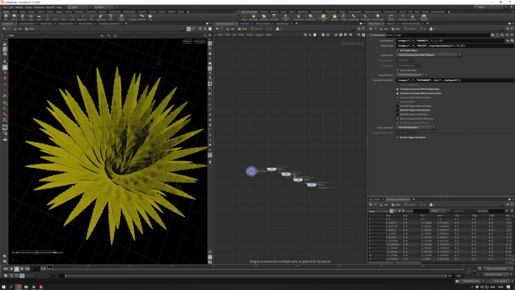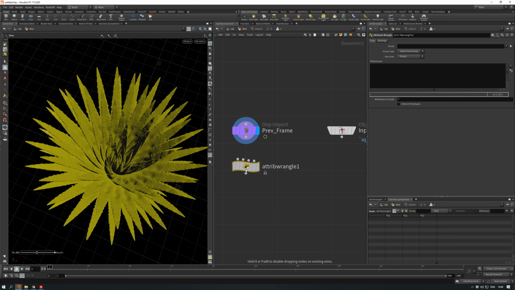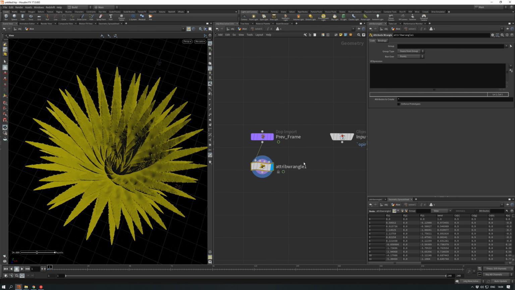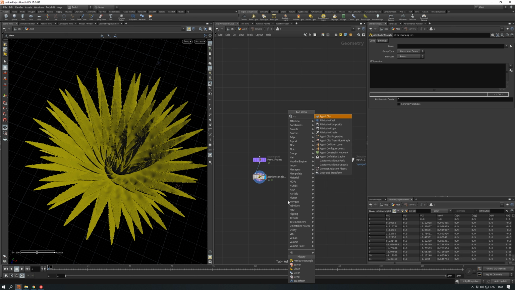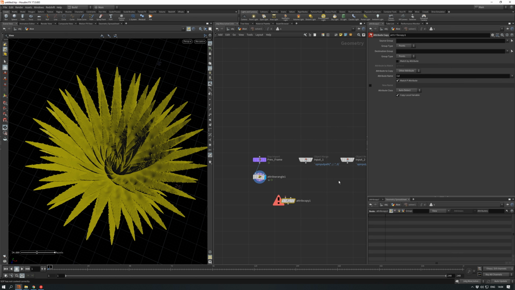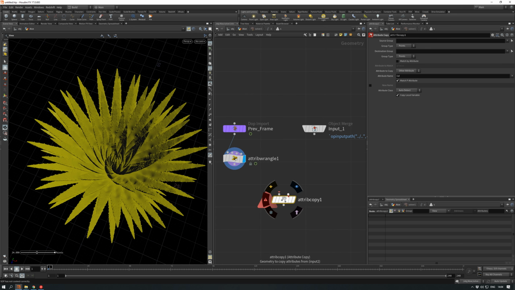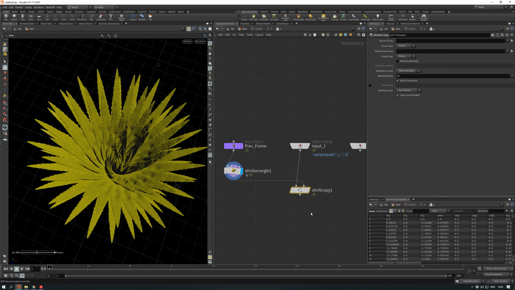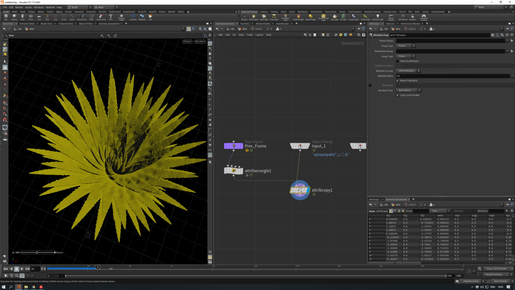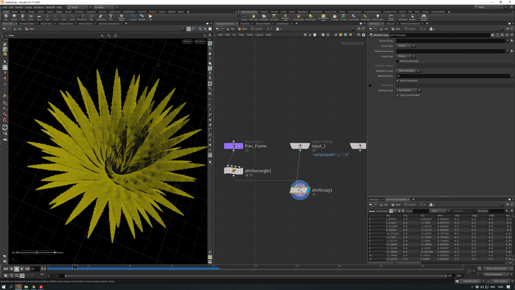Go inside. Let's place it somewhere. Okay. Create a new attribute wrangle node for our previous frame. We will be copying the color attribute from our previous frame to our current frame. We need from previous frame to our current frame and current animation. Now we have moving leaves.